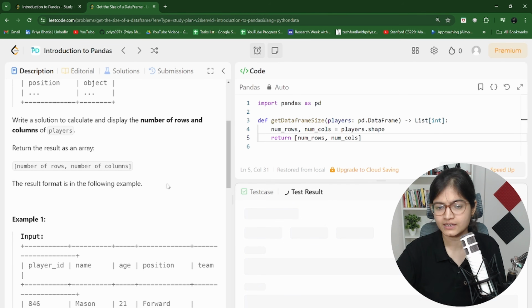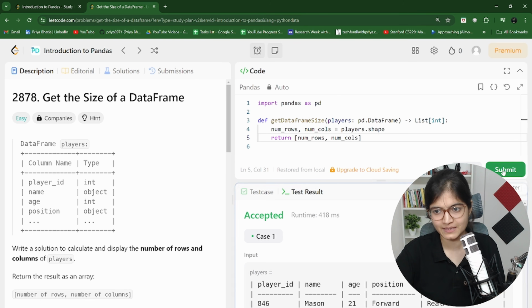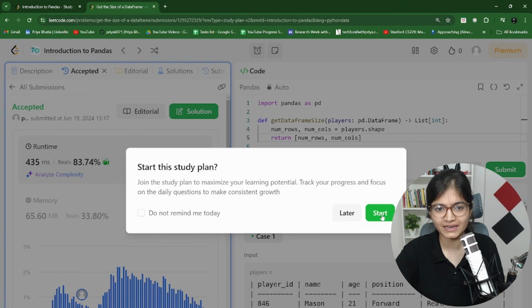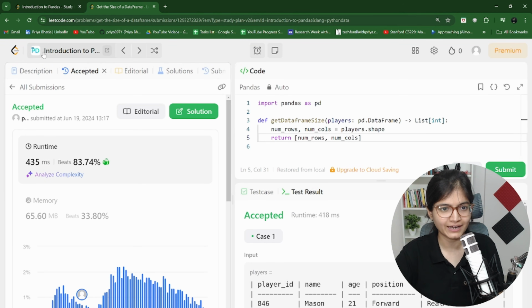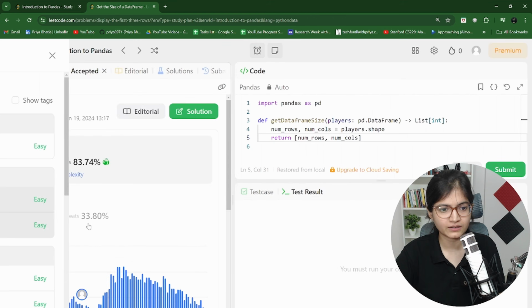So let's see whether we are getting a correct result or not, because here we want the result in the form of a list. So let's see, it is accepted. So let's try to submit this code, and here you can see, here we go, we were able to get that code done. Now let's jump towards the third problem.